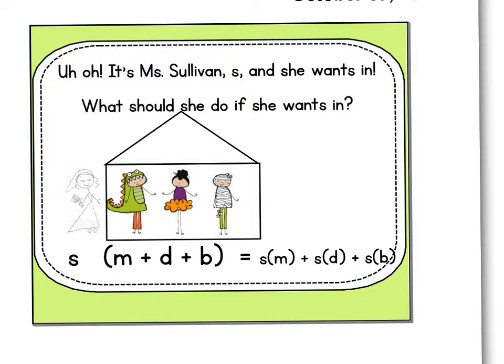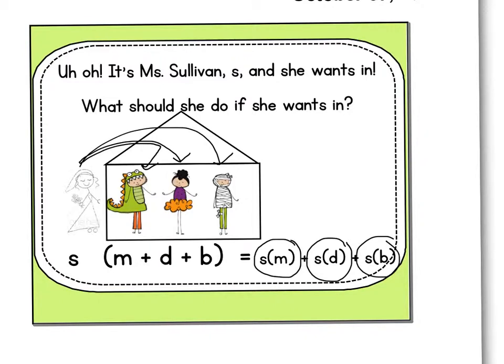So first, I decided to shake hands with the mummy, which is shown right here. Second, I decided to shake hands with the dinosaur, right here. And third, I decided to shake hands with the ballerina. Now, it doesn't matter the order, as long as I'm shaking hands with everybody.